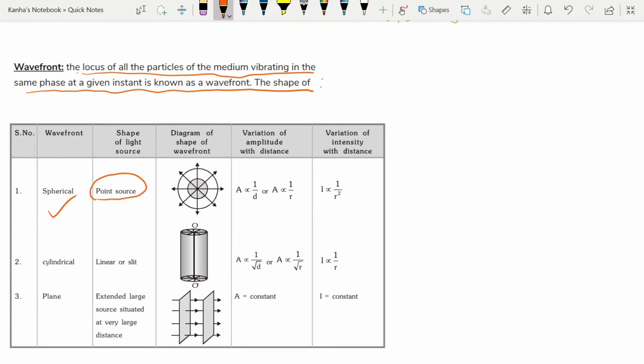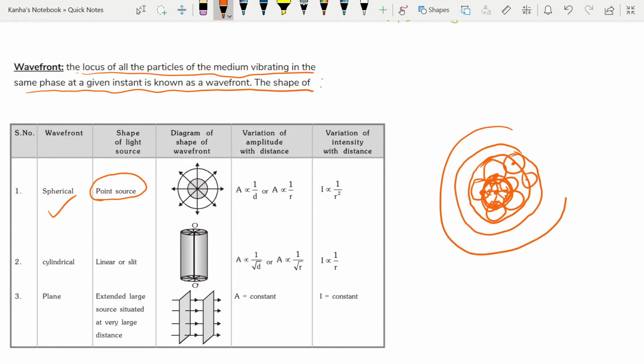If your point source is a light source, it will emanate energy in all directions. So for the first one, my wavefront will be something like this. Each point on this boundary will act as its own source and create all these disturbances. So you will get a new wavefront, something like this. The same thing will happen again and again, and you will keep on getting spherical wavefronts, or the wavefronts will propagate in this way.